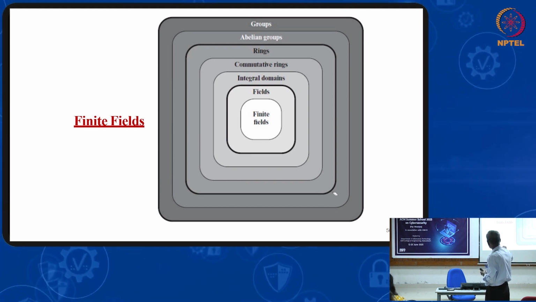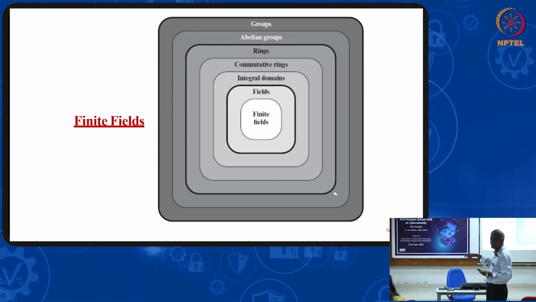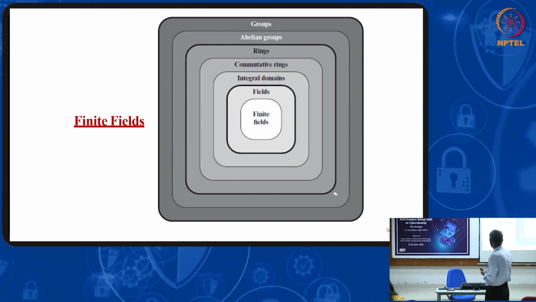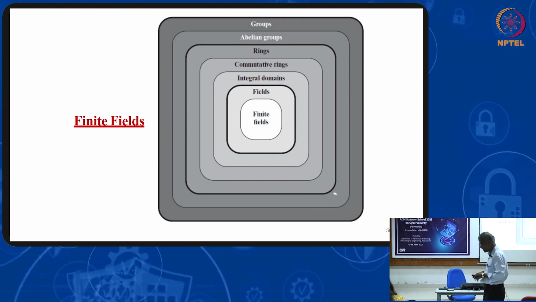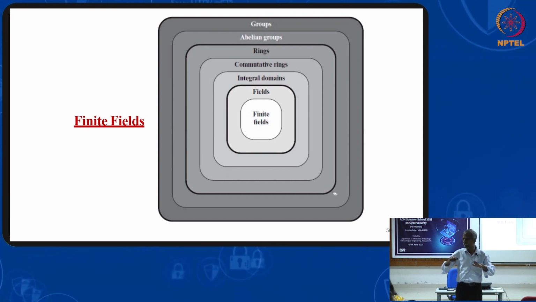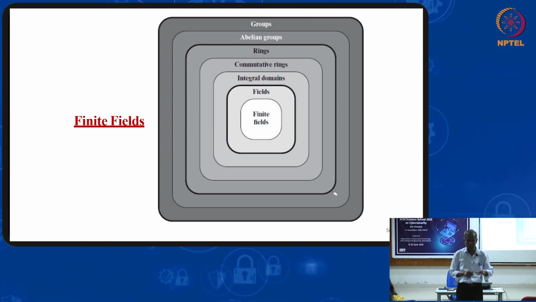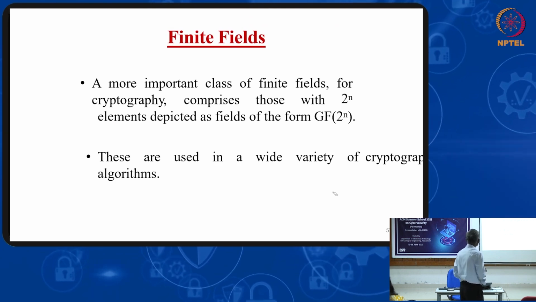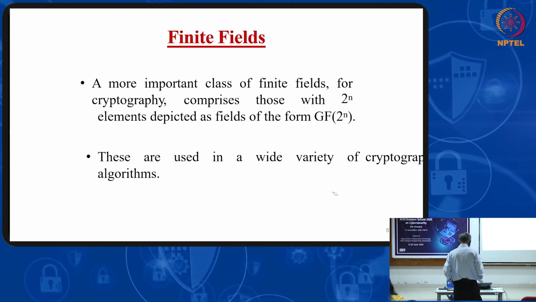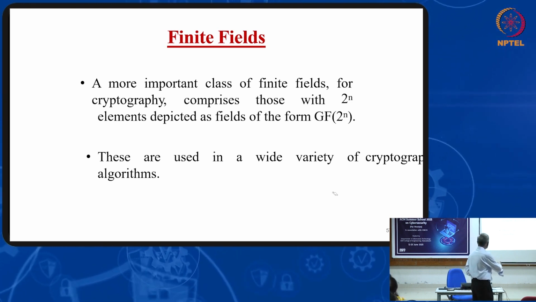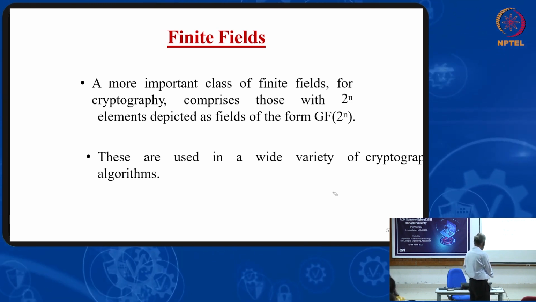Integral domain is a commutative ring with unity. And the field with unity and inverse also. That will be a field. And finite field will be satisfying a modulo group. So these are all the algebraic structures that we will be using in cryptography. First, the finite field, the Galois field of 2 power n, is the most important finite field in cryptography.